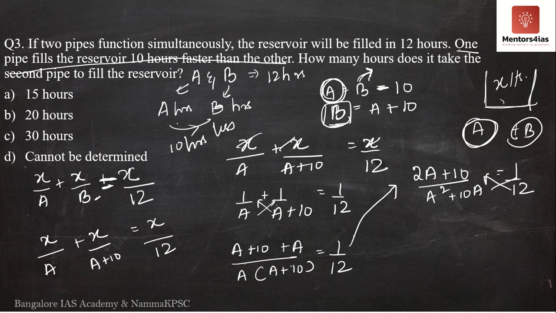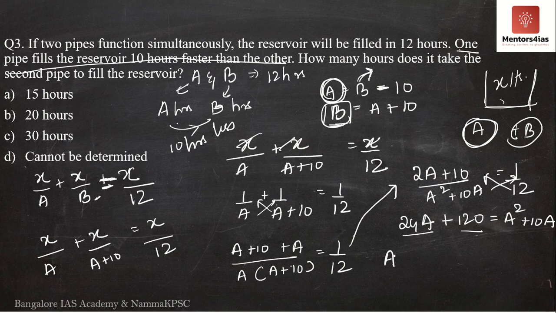I'll take 12 to the left hand side and this to the right hand side. 2 into 12 is what? 24a. We have 24a plus 10 into 12, which is 120, is equal to a square plus 10a. Now this is the equation that we have found. I will take 24a and 120 to the other side.